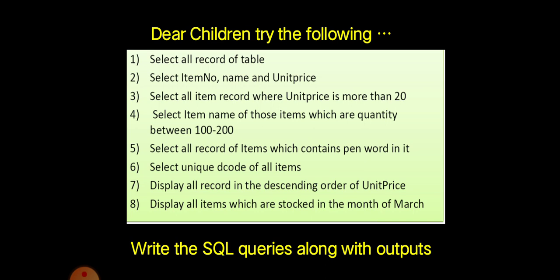Then display all the records in descending order of the unit price. Which clause do we need to use? Order by clause. Display all items which are stocked in the month of March. So how to use that? We need to use a date function called month, which has to be equated with 03. Then only we will get the month of March. My dear children, please write the question, then answer it with a query and its output. You need to write both query and output.